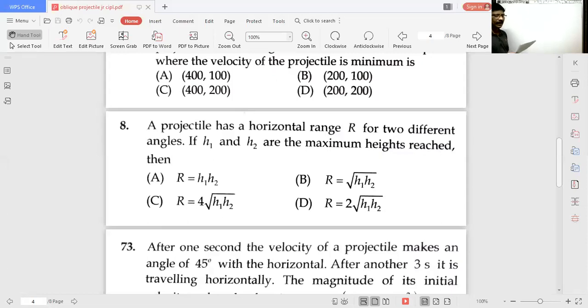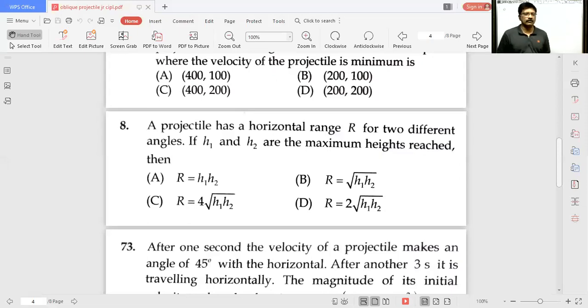A projectile has a horizontal range capital R for two different angles. Already we know for what two different angles of projection the range is same.